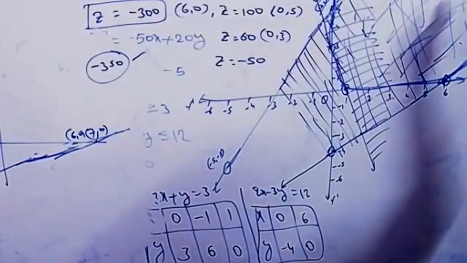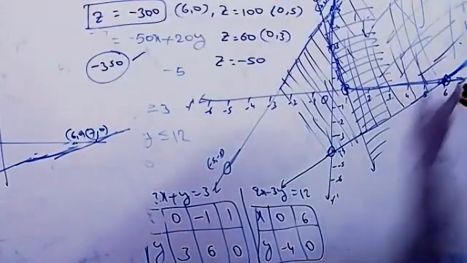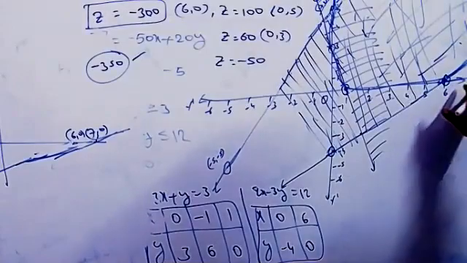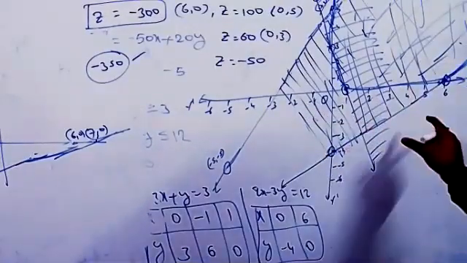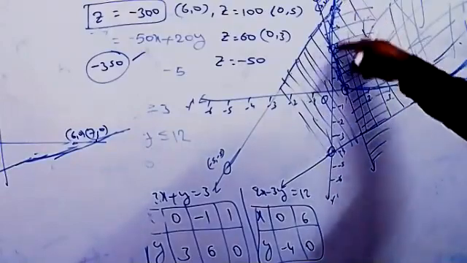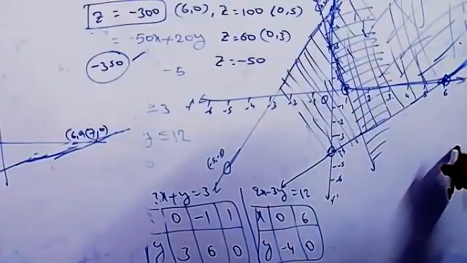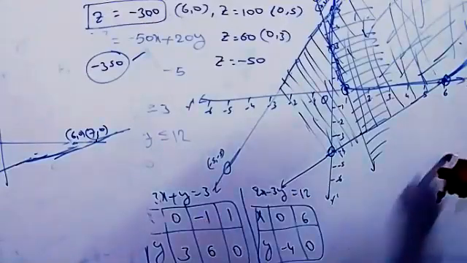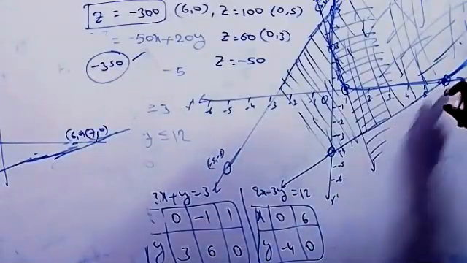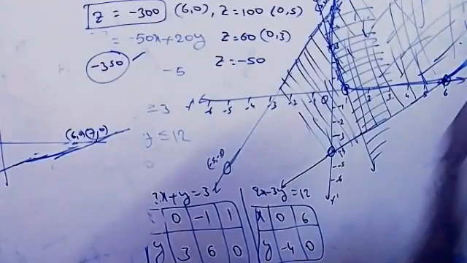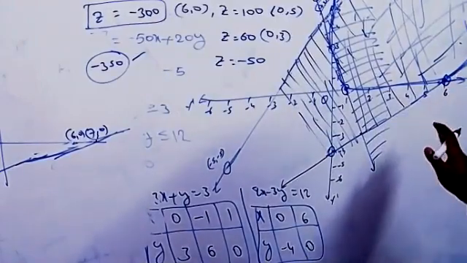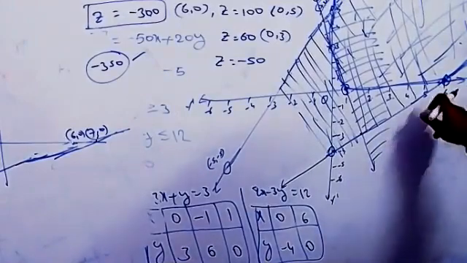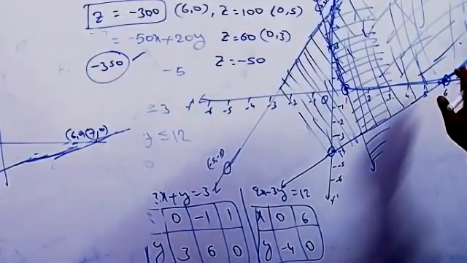No bounded region here. That's why we are not finding the minimum. But you can write that as the reason. It's enough to write the reason. At last, after finding this table of all the points, you can write that one single point. Other than this point, if any common points are there, then 6 comma 0 is not a minimum point. Otherwise 6 comma 0 is the minimum point.